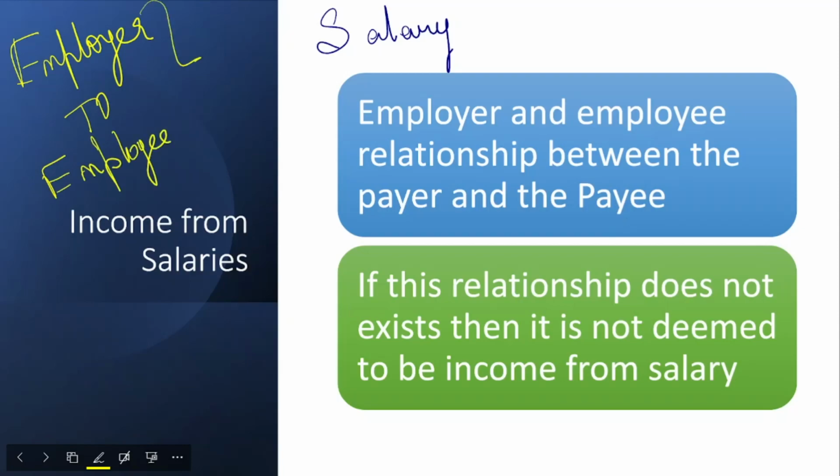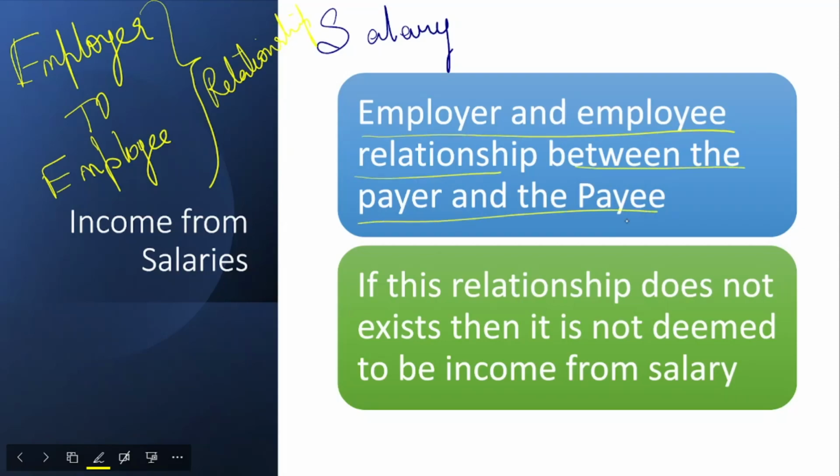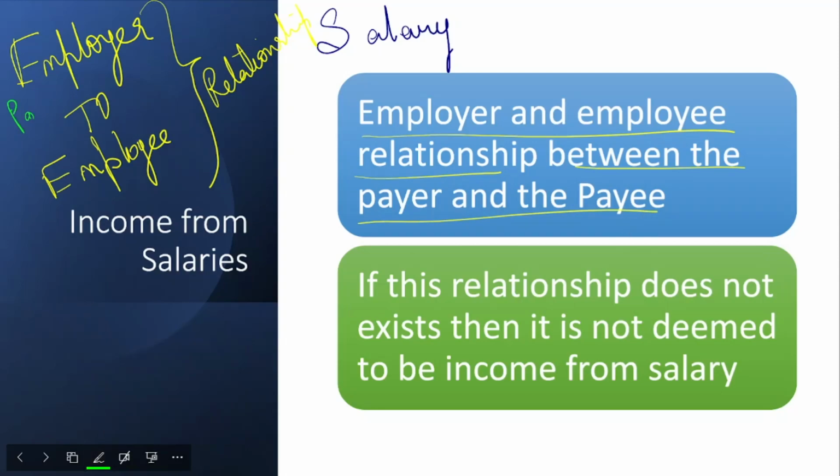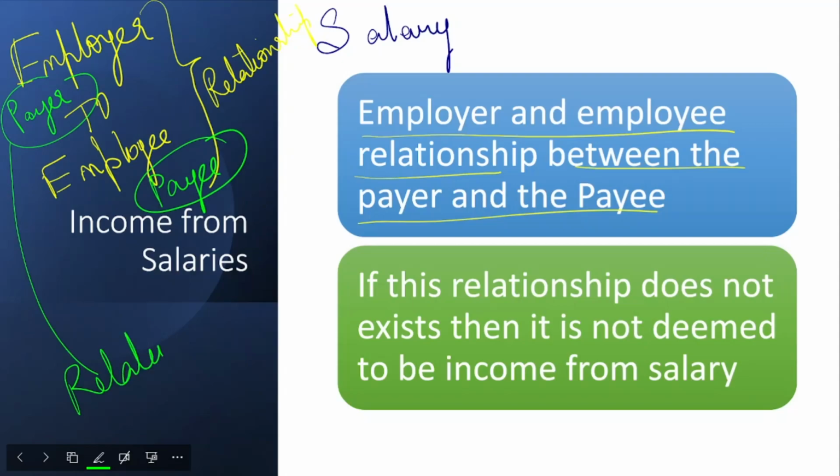So the first thing is that there should be an employer and employee relationship between the payer and payee. Here, the employer is the payer and the employee is the payee. Whatever amount is received from payer to payee is considered as salary.